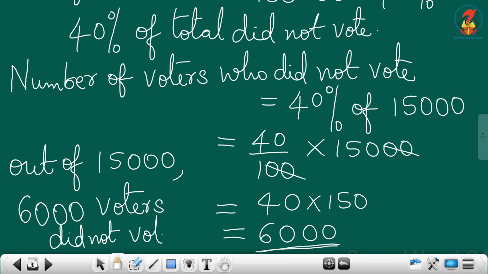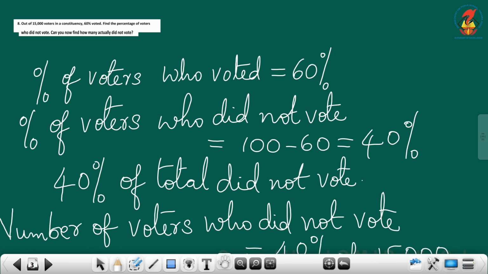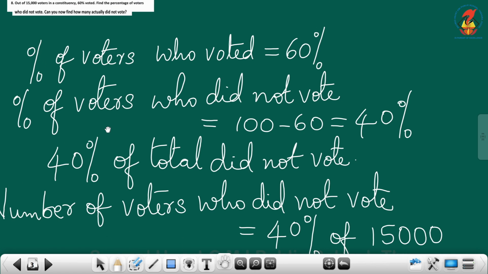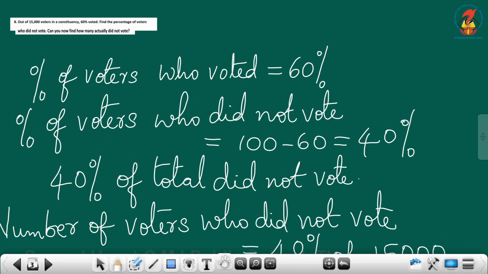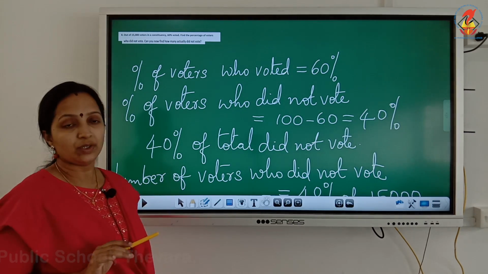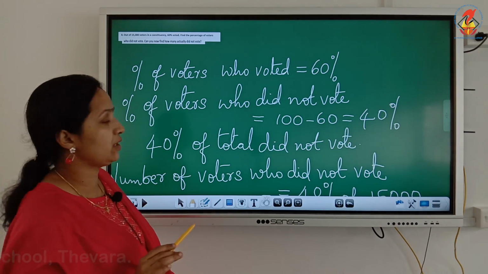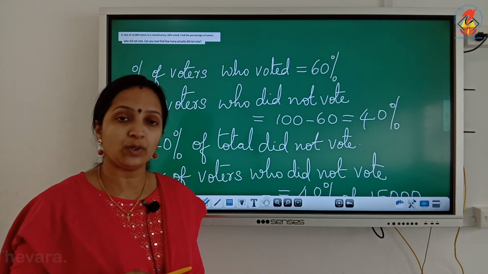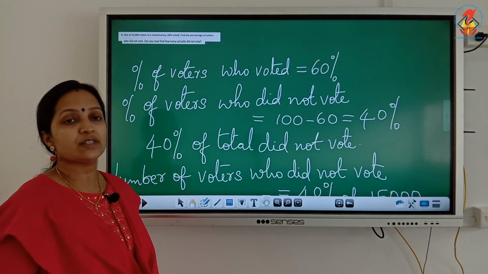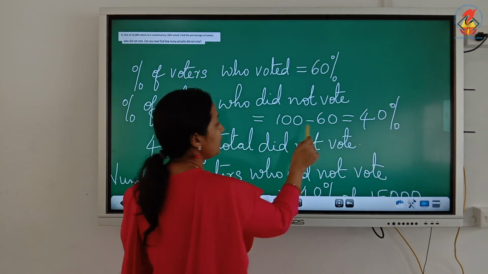I hope the meaning of this question is clear. What is given in the question, children? Out of 15,000 voters in a constituency, that is the total number of voters. The total number of voters is 15,000. Out of 15,000 voters, 60% voted. We know the percentage of the voters who voted. So first we will find the percentage of voters who did not vote. That means 100 minus 60.